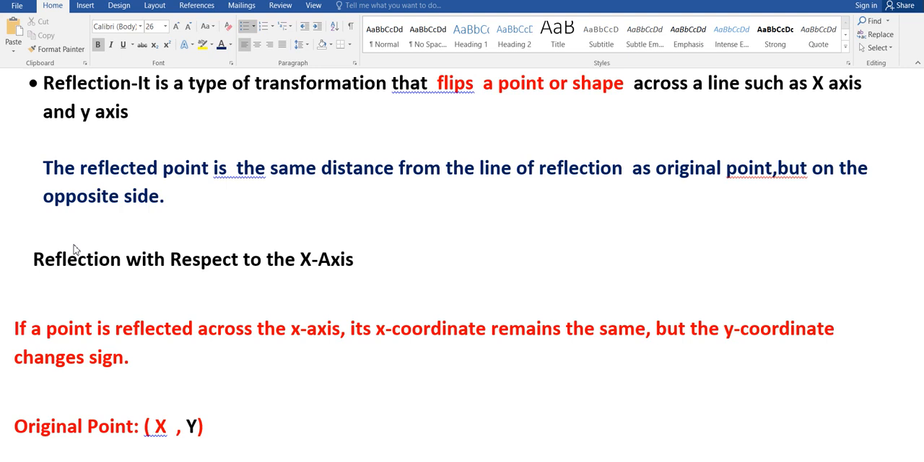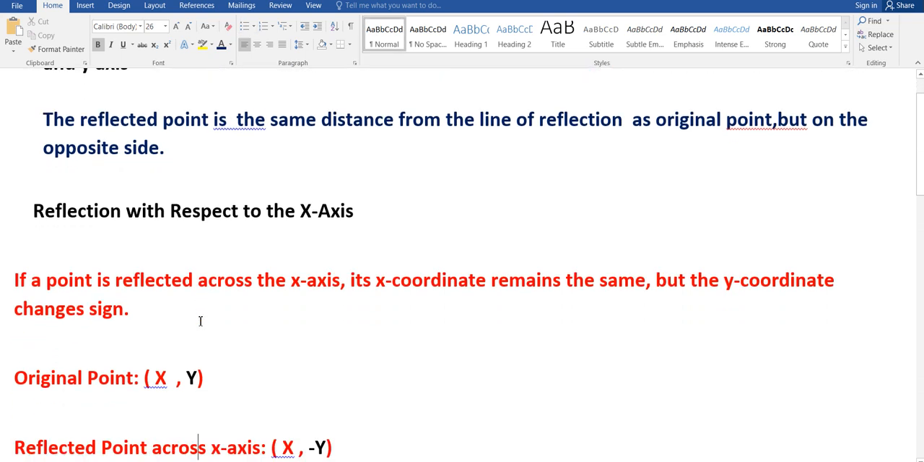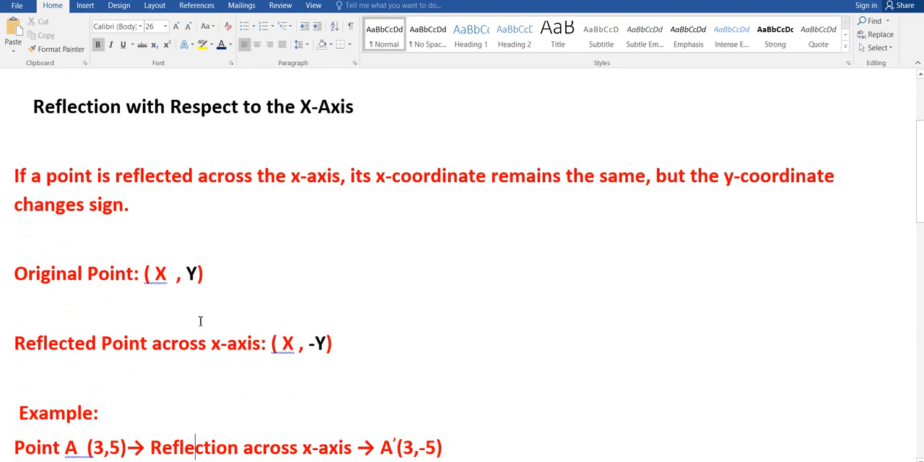So let's understand visually with the help of GeoGebra. Dear students, first of all we'll talk about reflection with respect to x-axis. So what happens if a point is reflected across x-axis? Its x-coordinate remains the same, but the y-coordinate changes the sign. What happens if a point gets reflected with respect to x-axis? If a point is reflected across the x-axis, its x-coordinate remains the same, but the y-coordinate changes the sign.